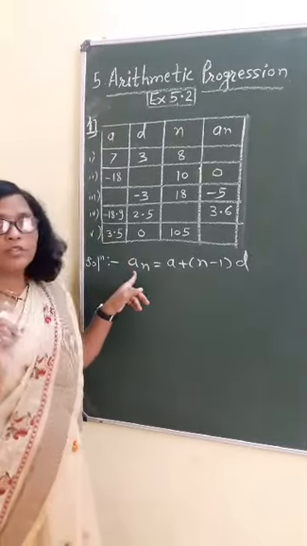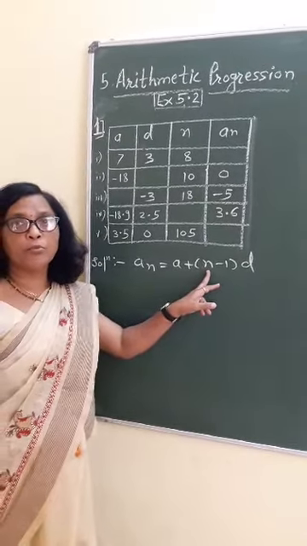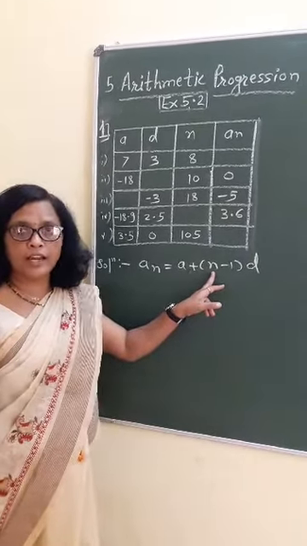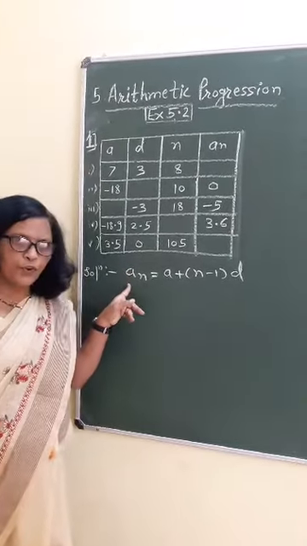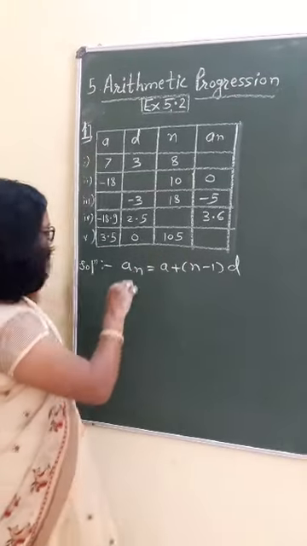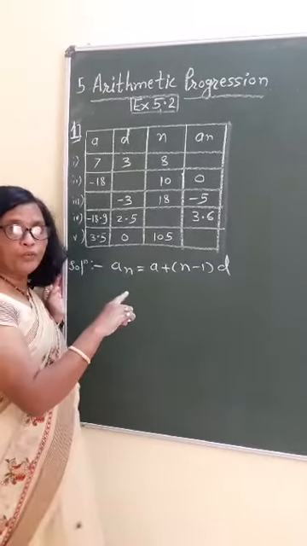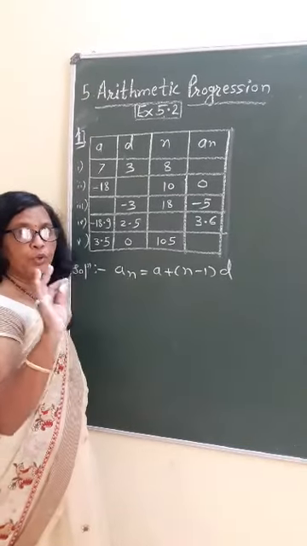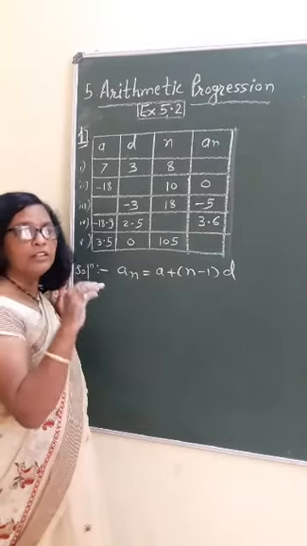Okay. Now, n is the number of terms: term 2, term 3 and 4. In this formula, you are finding that 4 terms are unknown: An, a, n and d. Out of these, if we know 3 values, then we can find the fourth.